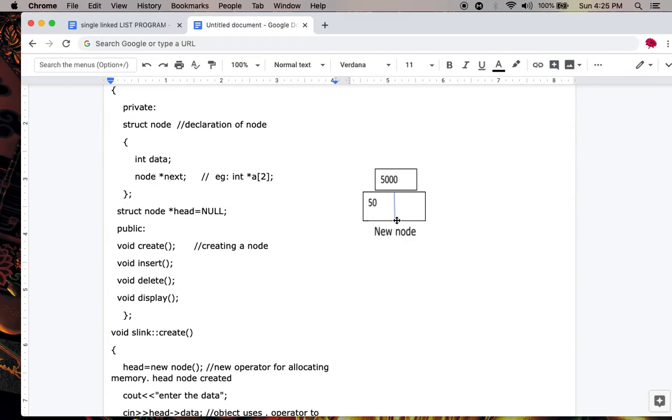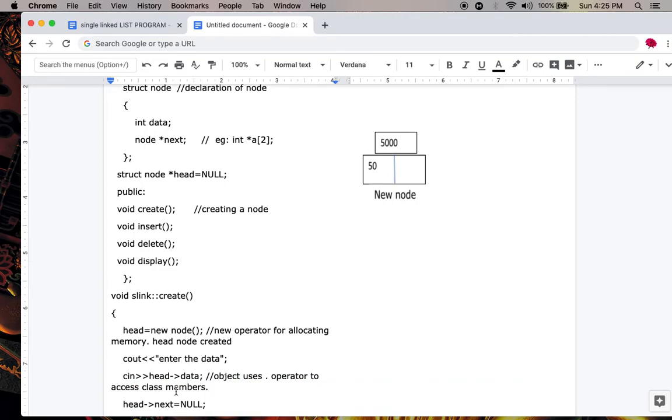After creating a node, first you have to fill the data field. Now enter the data. Okay, here the head node data field is 50. Here we are using the pointer operator, the arrow operator. Why are we using the arrow operator? Generally, we know that an object uses the dot operator to access a class member, but head node is not an object. It is a pointer variable.